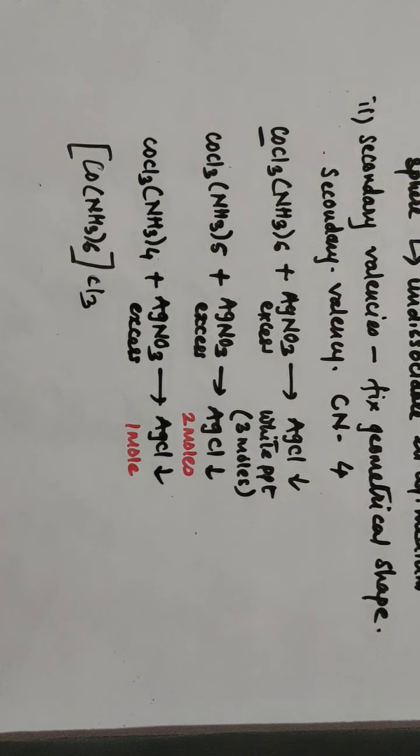When it reacts with excess of AgNO3, the 3 Cl are completely ionized, and 3 moles of AgCl precipitate are formed.